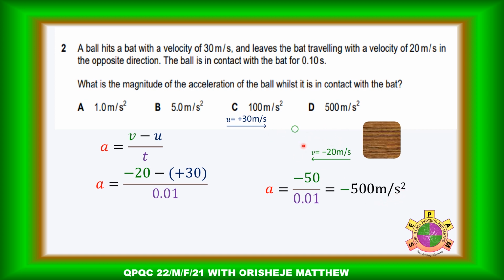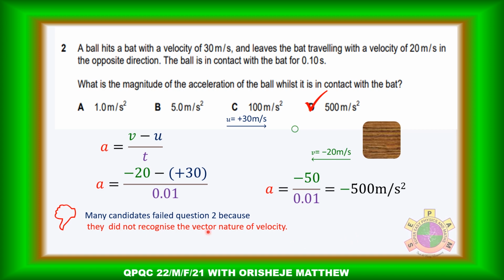So most students failed this question because they did not take into consideration that velocity has direction, it is a vector quantity, and you have to put the direction into play. Most students did not put this direction into place. That is why they failed it. Many candidates failed this because they did not recognize the vector nature of velocity. So take note when you come across this question next time, so you put that into consideration.